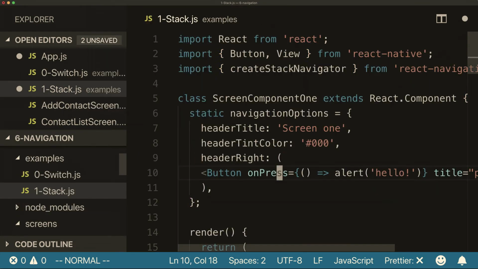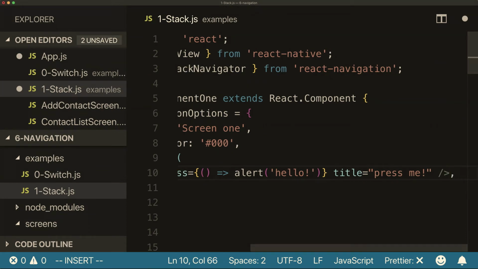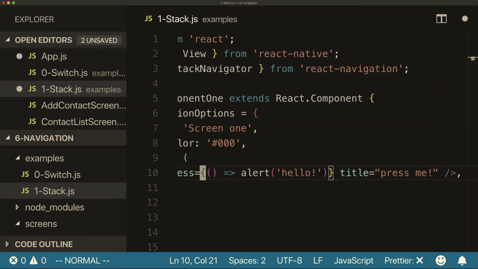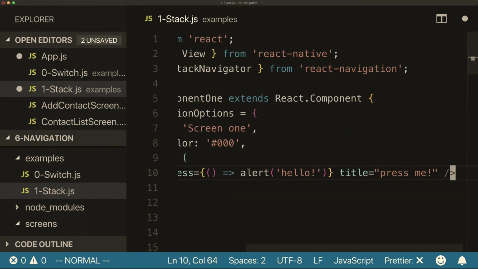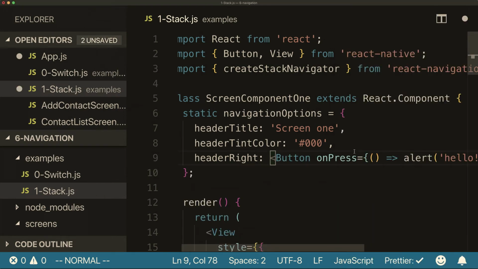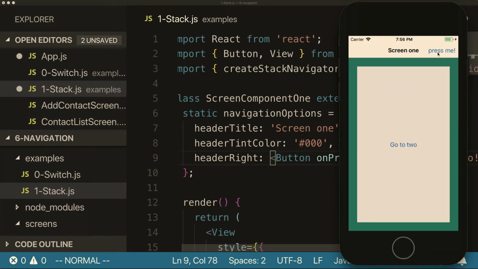Jump to the wrong file. Got it. Title, press me. Oh, yeah, good call. Yeah. OK, so we have this button now in the top right. And we can render any component that we want up there. I'm just using the button component because it's built into React Native, and it's super easy to use as a demo.